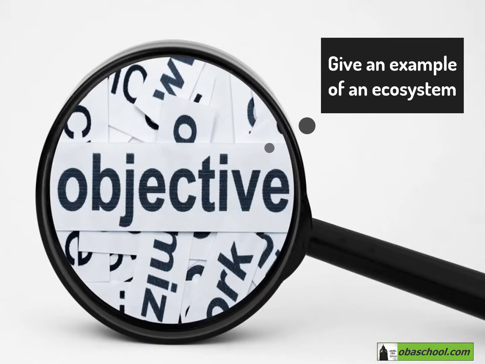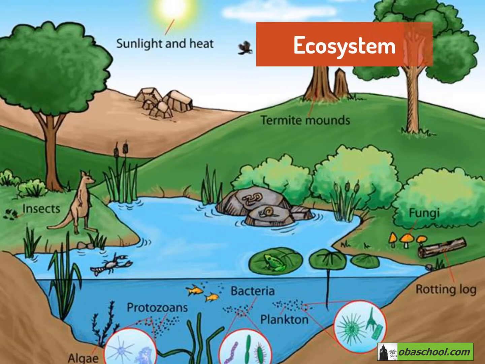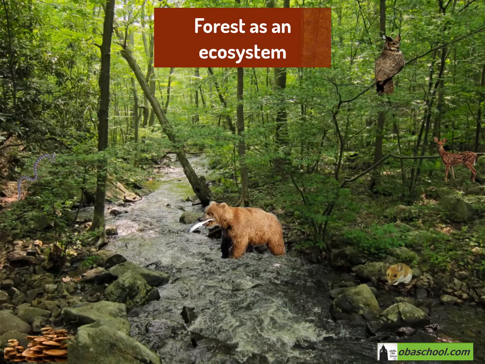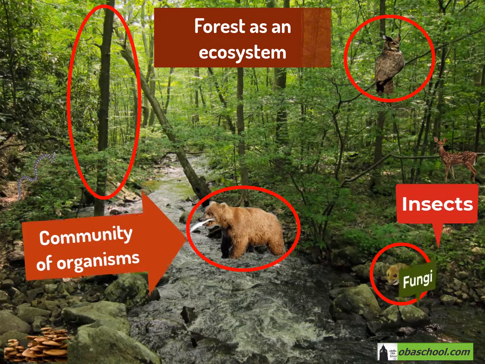Now let's take an example of an ecosystem. We agreed that an ecosystem is a dynamic system that is made up of communities and all the non-living factors of its environment. Forest is a perfect example of a complex ecosystem. There is a large community of organisms, including trees, birds, small and large mammals, insects, and fungi.